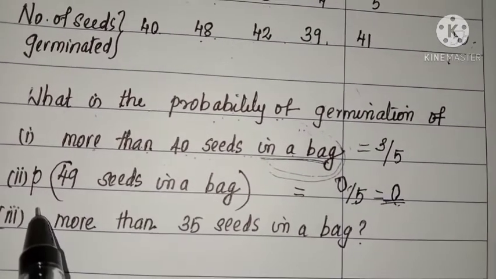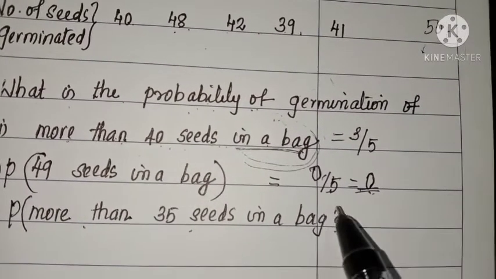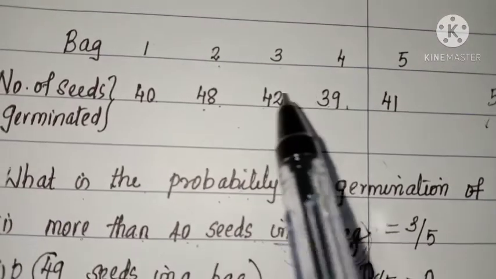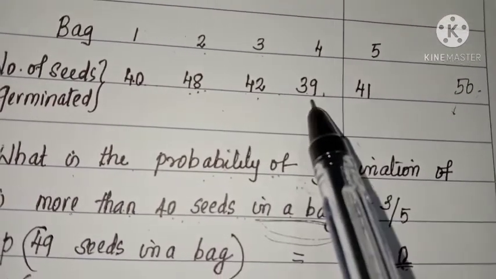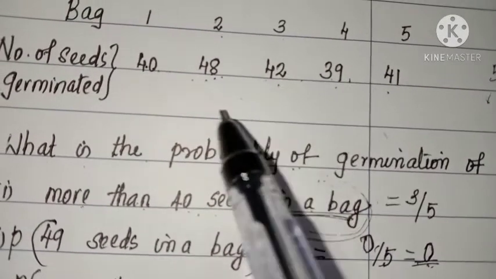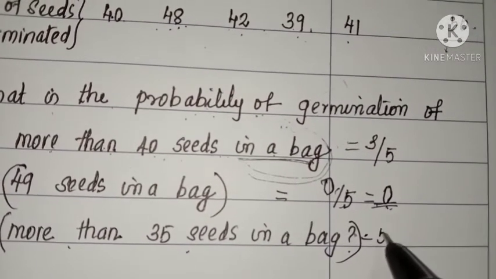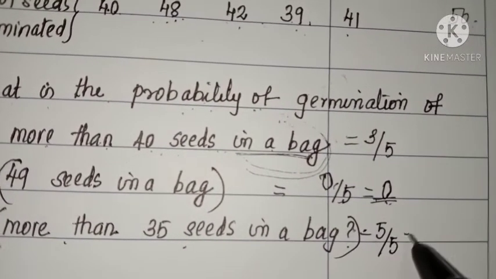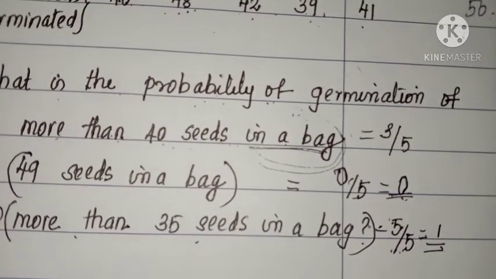Now the third one is the probability of germination of more than 35 seeds in a bag. So more than 35 means 40, 48, 42, 39, 41. All these are more than 35. So the favorable number of bags is equal to 5. Total number of bags is equal to 5. Therefore the probability is equal to 5 by 5, equal to 1.